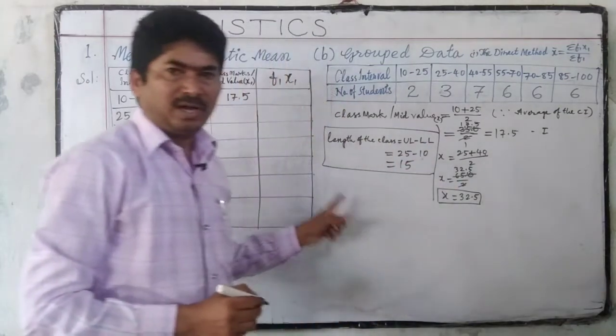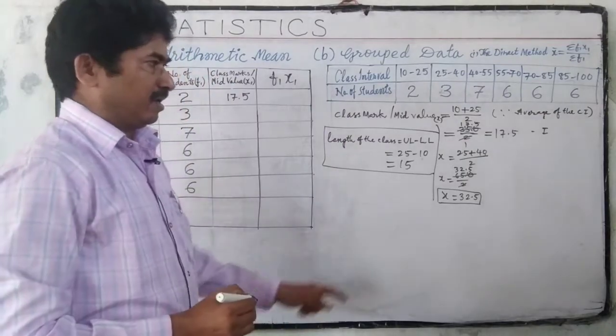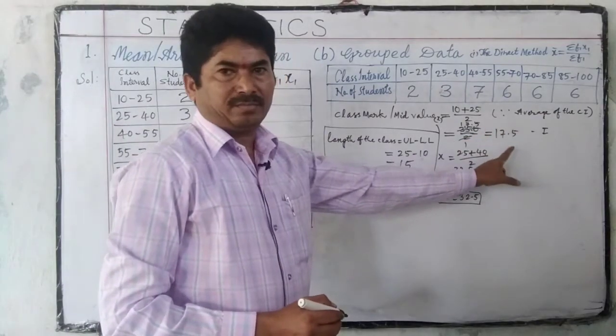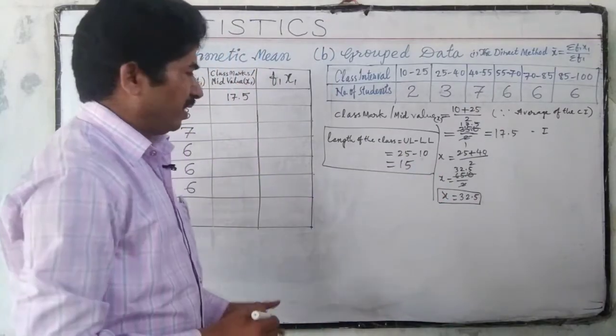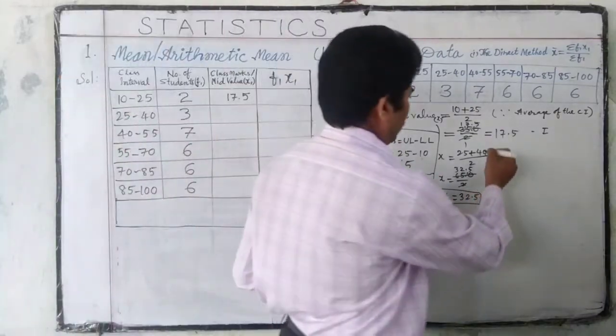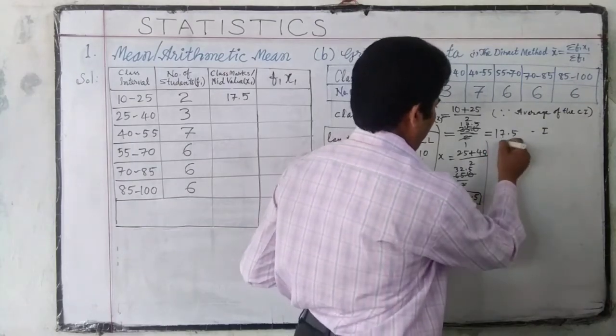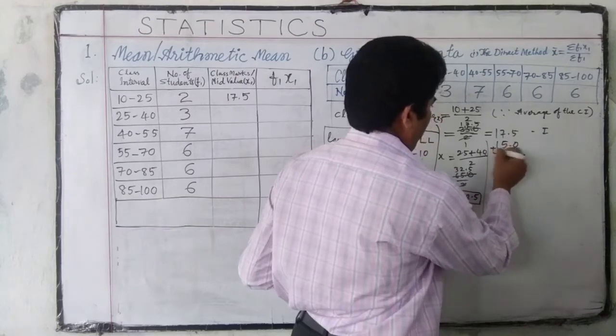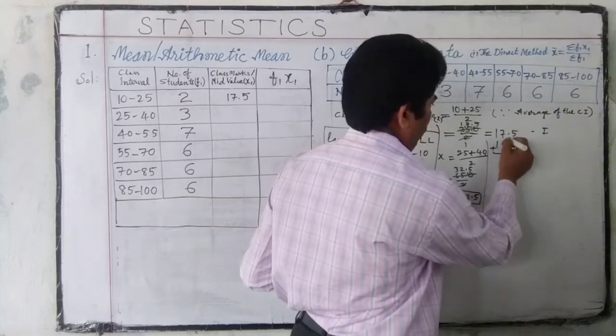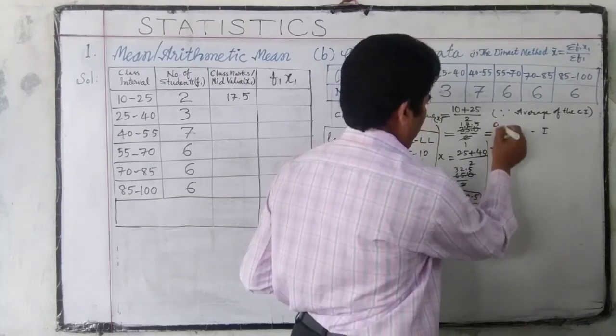So we have to add the length of the class to the first mid value, then we can get the second mid value of the second class. This is the formula: 17.5 plus 15 is 32.5.